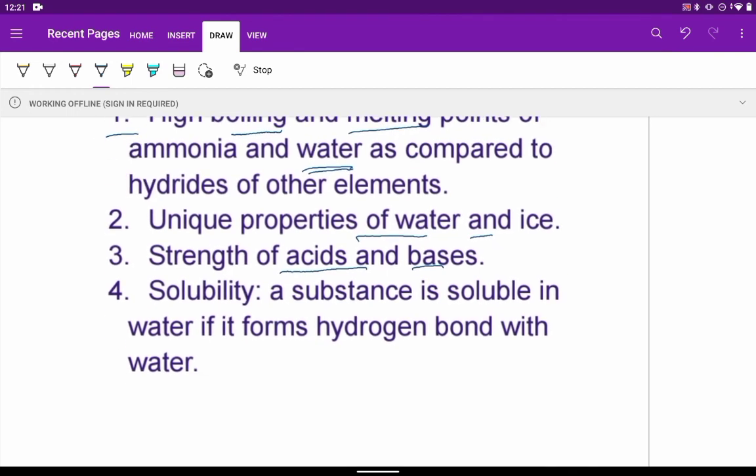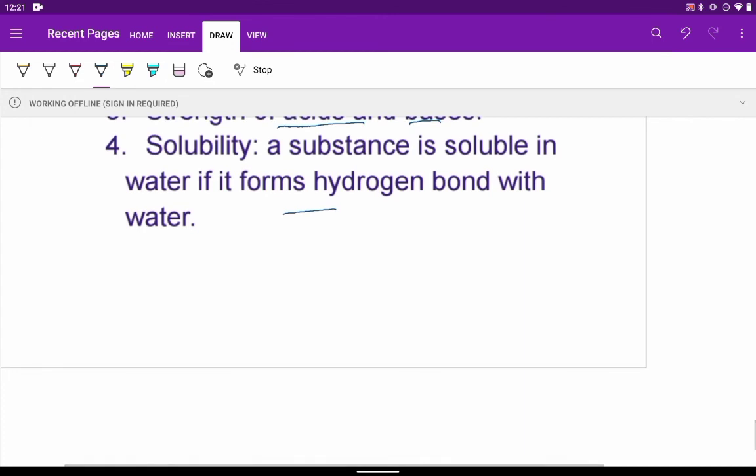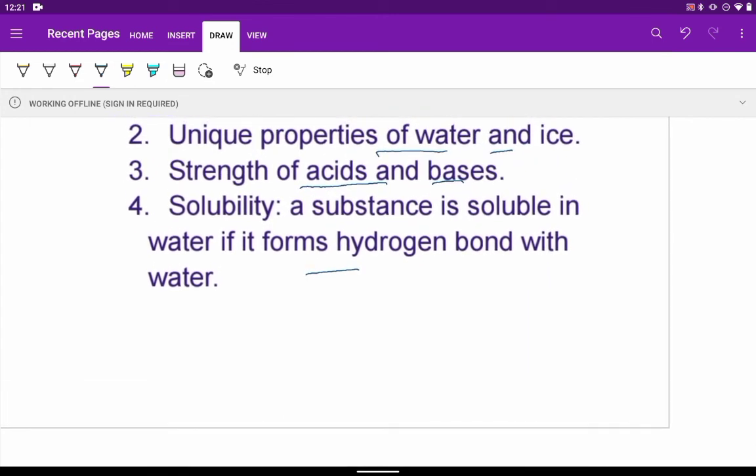Just as we have seen the solubility of alcohol in water, that is also because of hydrogen bonding. So a substance is soluble in water if it forms a hydrogen bond, as we have seen in the case of alcohol and water. So these are some of the properties which can be explained by hydrogen bonding. I hope you could understand the concepts discussed today.